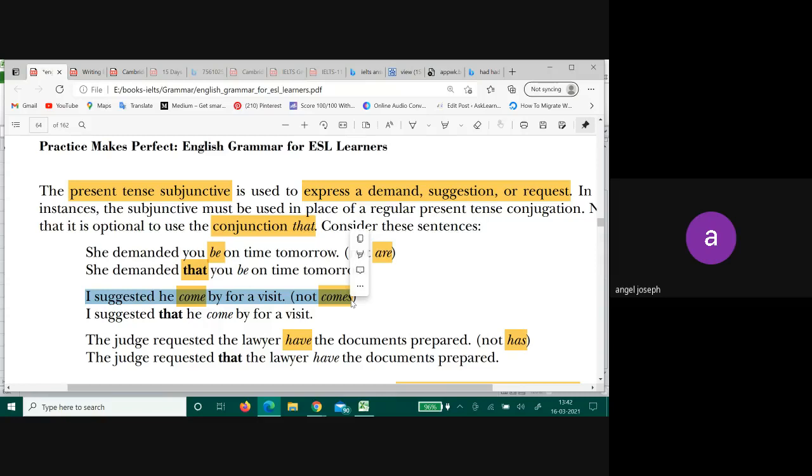No, you will not use the simple present. There is a difference there when you demand something. Now look at this sentence. I suggested he come by for a visit, not comes by for a visit. The simple form, we have learned that it should be comes, right? C-O-M-E-S. That S should come there, right? But did we put it there here? No. Why? We are demanding something.